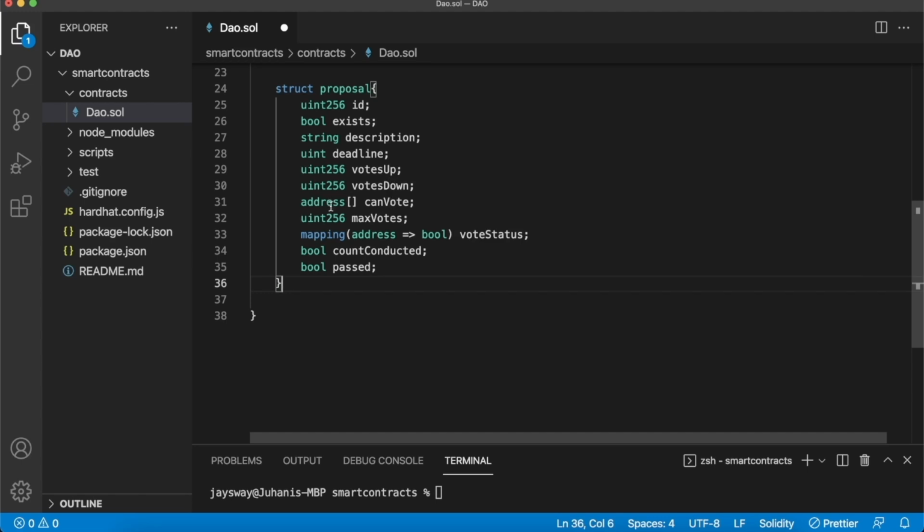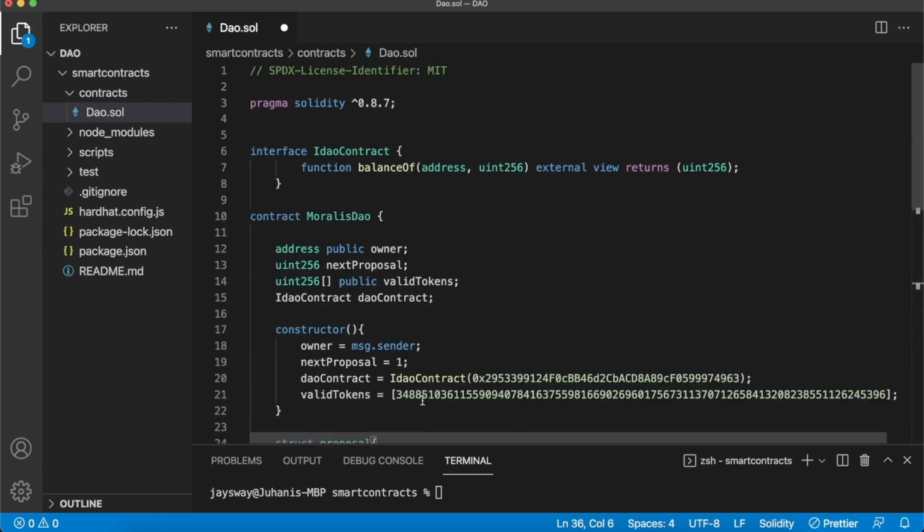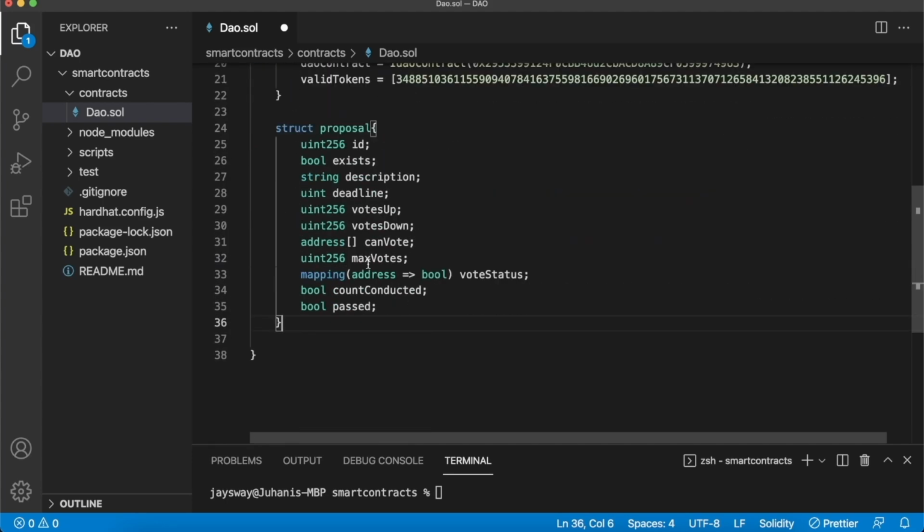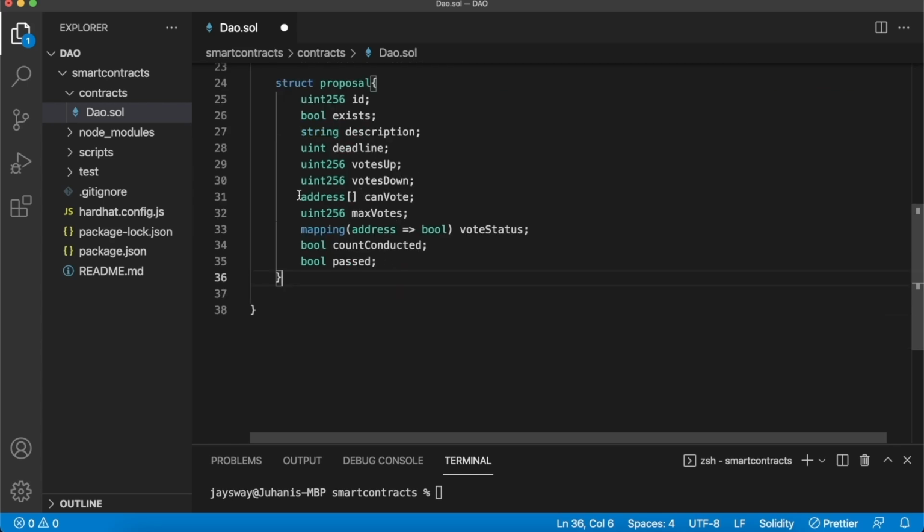Then, of course, we'll have an array of addresses, which will be the wallet addresses that actually hold these valid token NFTs. So we'll be using this balanceOf function for our DAO contract functionality to create this array of addresses that can actually vote for this proposal. Then the max votes will just be the length of this address array. And then we create a mapping which gives us the voting status of any possible address, which is set to true or false. So even if you're in the canVote address array, if you've already voted, we'll modify your vote status to true so you can't go ahead and vote multiple times on the same proposal.